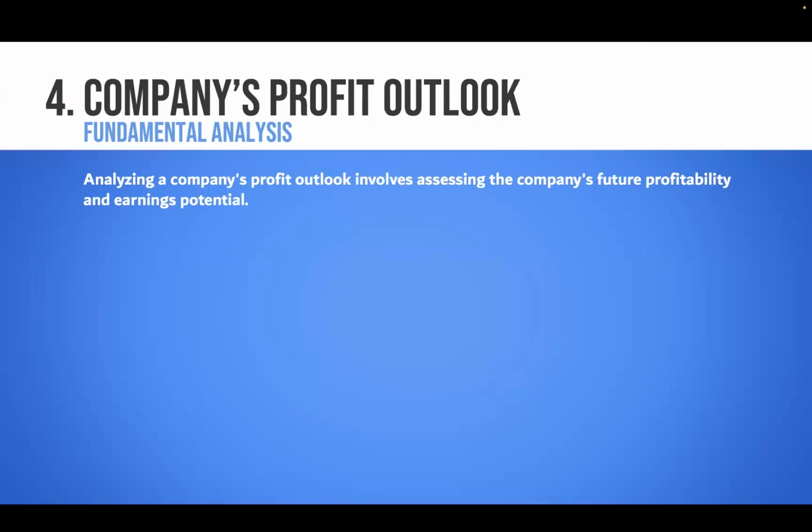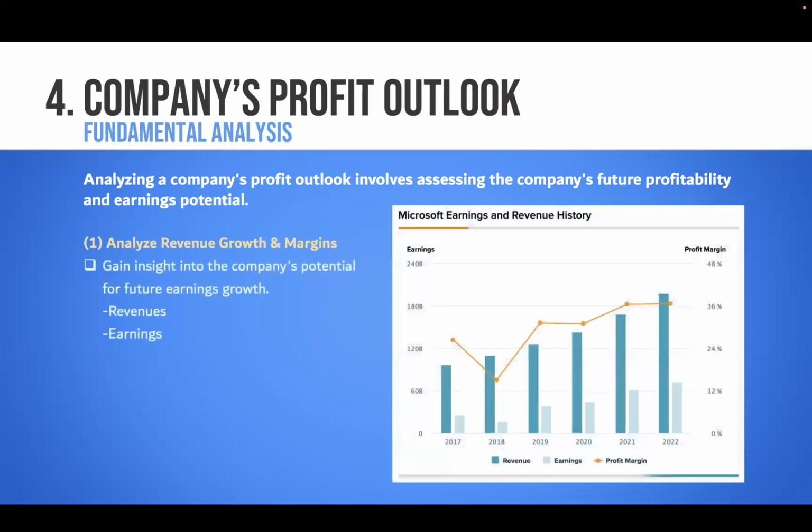All right, the next one is the profit outlook. What is the future forecast, or how is it looking, growth potential? Right. So the best way to do it is to analyze the growth margins. Right. So you look at Microsoft. The trend is pretty good and it has a future potential of growth. Right. So look at the revenues, earnings, margins, gross margin, operating, net profit margin. Right. So you need to look at this and you need to see what is the past trend. Is it pretty good? Is there a potential?